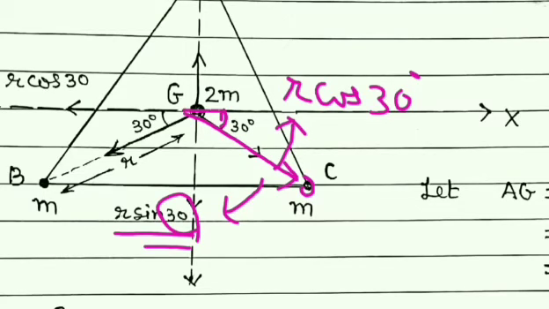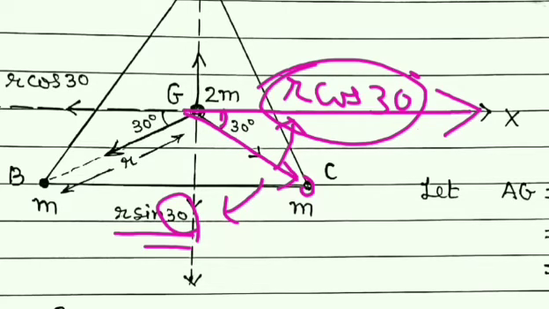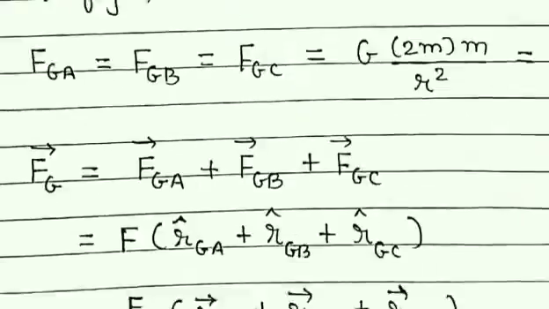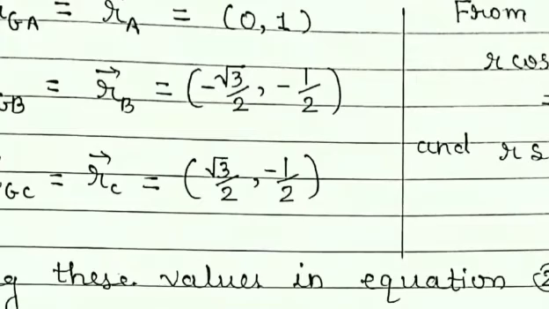But here this is towards positive x direction, so this x component will be positive, but y component is once again towards downward direction, that's why it is negative. And so here you can see x component is positive and y component is negative.